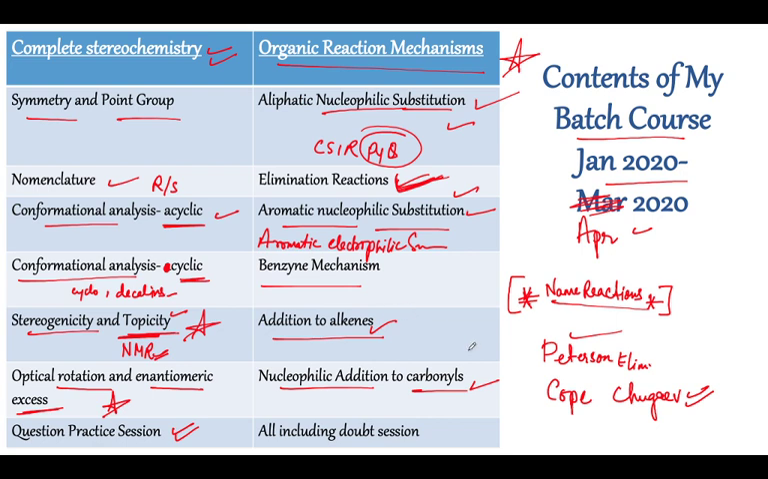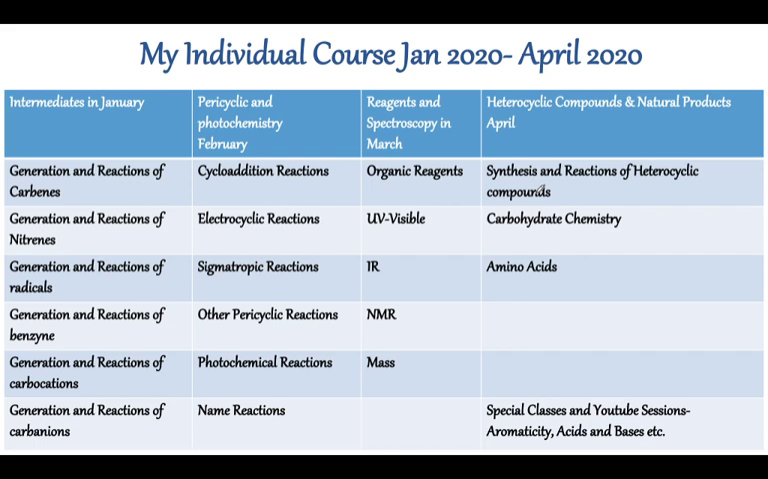Alright, okay. So this was all about the batch course. What about the individual course? So the individual course is going to start from January 2020 to April 2020, right? 15th of April, I guess.